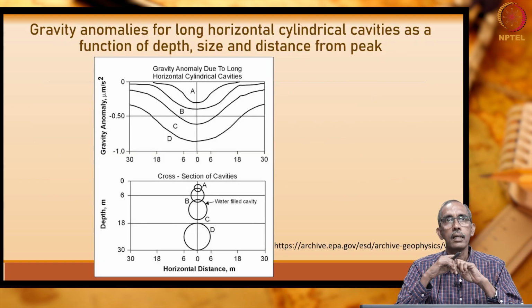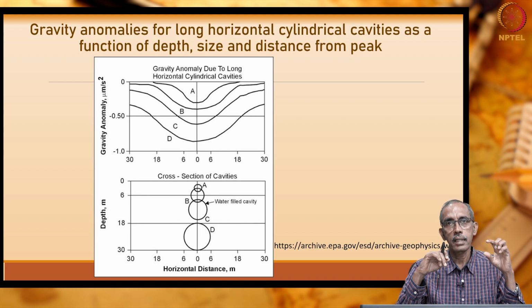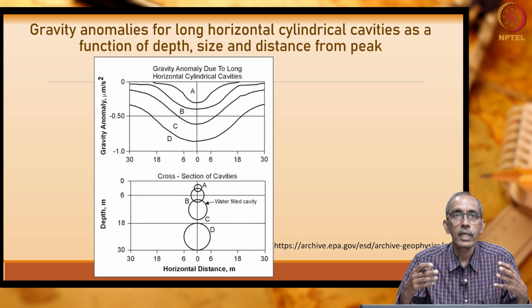And here, right, gravity anomalies of long cylinders have been theoretically estimated, with respect to their depth of location as well as their size, in the sense of diameter, right. So, why I am showing this is we can theoretically compute the anomaly.